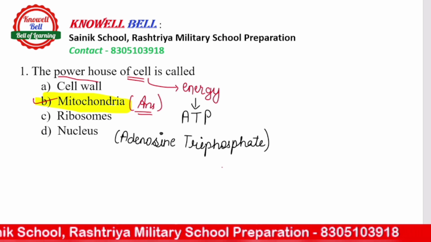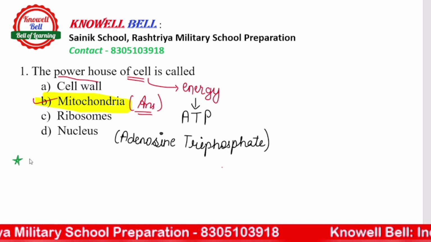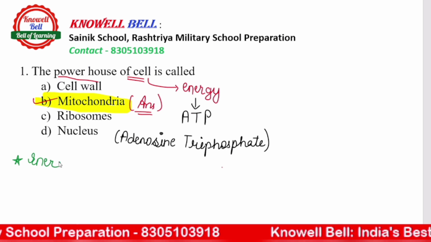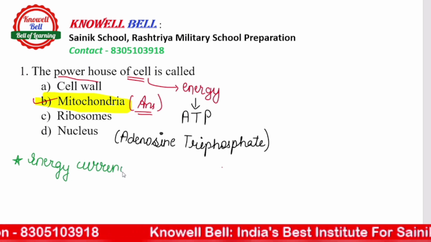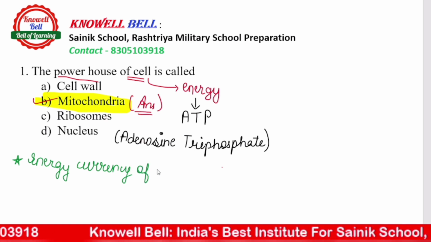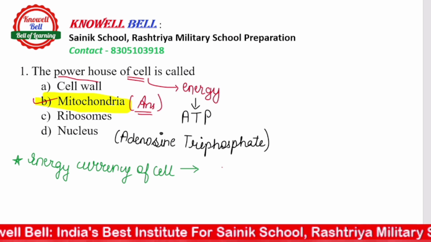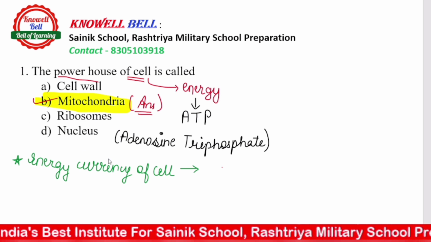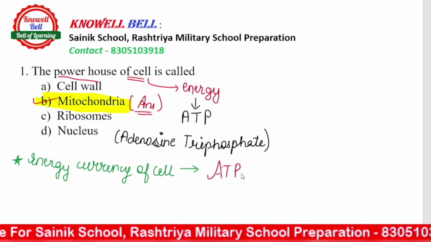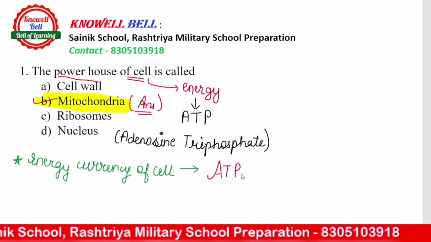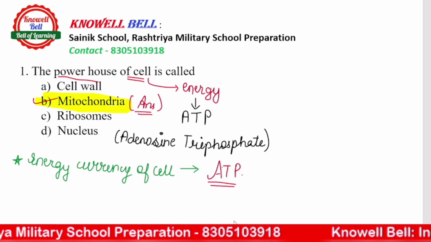इसी बात से एक बहुत important question बनता है, ये भी आप लोग याद रखिएगा. The question can be: what is the energy currency of the cell? सेल की energy currency क्या है? So just keep this in mind. Energy currency of the cell is once again ATP. तो ATP को हम कहते हैं, ATP is the energy currency of the cell. So these two questions you will keep in mind. The powerhouse of cell, mitochondria. Energy currency of the cell, ATP or adenosine triphosphate.